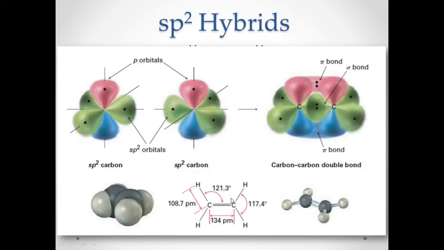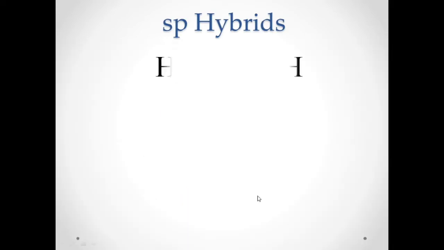Okay, so an example of that is our ethylene. Ethylene has a bond length of 134 picometer and an HCC bond angle of around 121, or around 120 degrees. Okay, so that's it for sp2. So it's actually a trigonal planar molecule. It's a plane, so it's not trihedral, but trigonal planar.